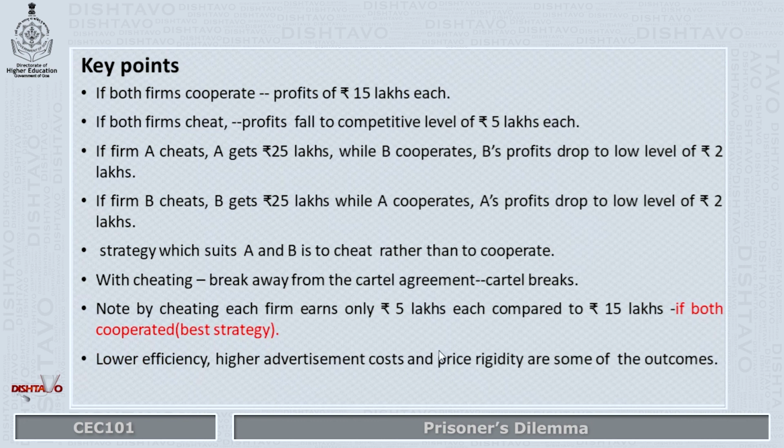So this is the key application of the prisoner's dilemma in oligopolistic market situations. This only results in lower efficiency, higher costs, especially higher advertising costs, and price rigidity. So these are some of the negative consequences which come out as a result of breaking away from the cartel.